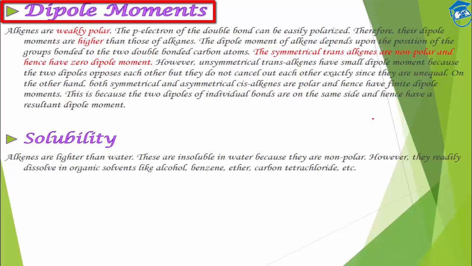If we have to dissolve them, what kind of solvent do we require? They are readily soluble in organic solvents, and alcohol is considered the best organic solvent, and that's why it is used in various industrial purposes, in reactions or in cosmetic industries. Alcohol is used as a solvent to dissolve other organic compounds. Then benzene, ether, and carbon tetrachloride are all other organic solvents which are generally used in any organic chemical reaction.